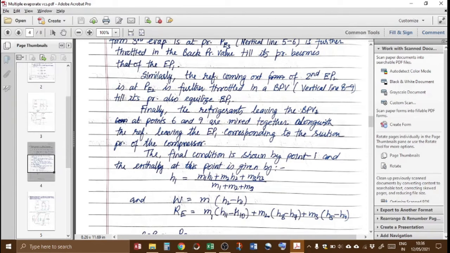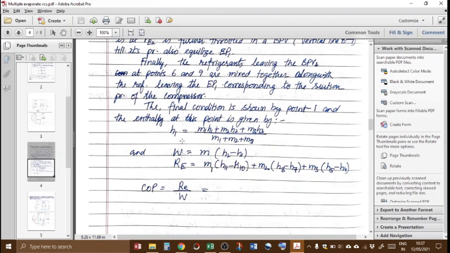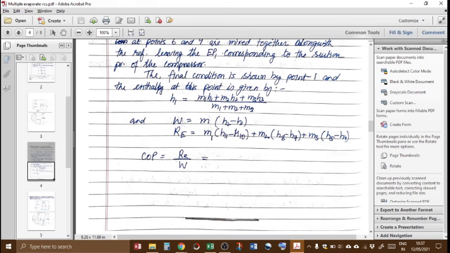Finally, the refrigerants leaving the back pressure valves at points 6 and 9 are mixed together along with the refrigerant leaving evaporator coil number 1, which corresponds to the suction pressure of the compressor. The final condition is shown by point 1 and the enthalpy at this point is given by: total enthalpy is m1 into H1 plus m2 into H2 plus m3 into H3, divided by m1 plus m2 plus m3. So total work done is given by mass times H2 minus H1.